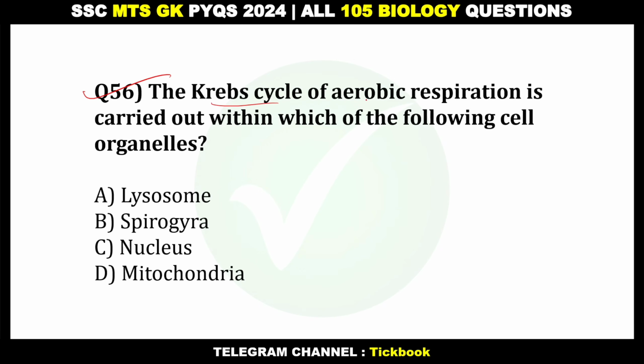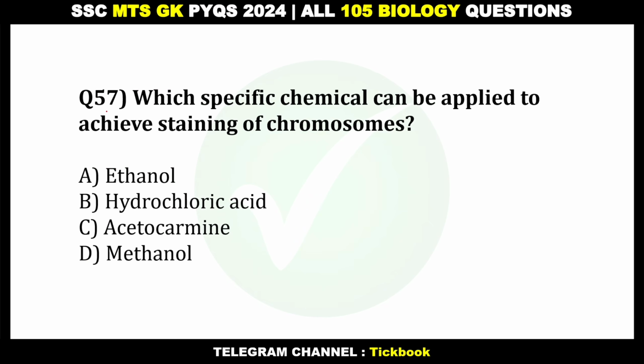The Krebs cycle of aerobic respiration is carried out within which of the following cell organelles? Option number D, mitochondria. 57. Which specific chemicals can be applied to achieve staining of chromosomes? Option number C, acetocarmine.